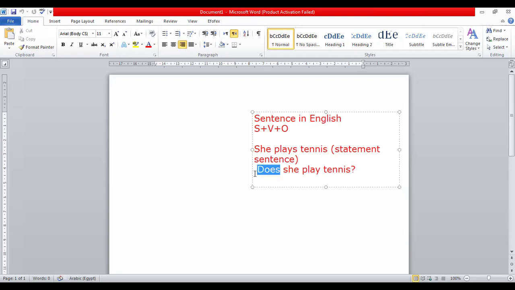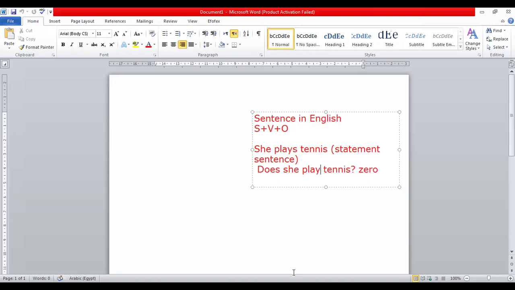Here is does, and we put play in the same form. If we say does and put s here, it will become wrong. Why, Miss Iman? Because we have plays here, and the s is replaced by does.